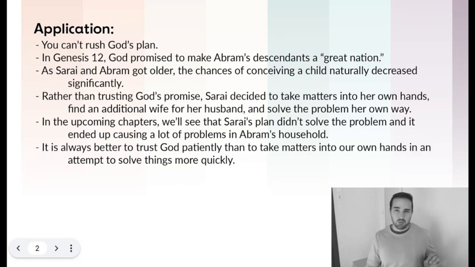Rather than trusting God's promises, Sarai decided she was going to take matters into her own hands and give Hagar to Abraham as a way to kind of solve this problem of Abraham not having any children. In the upcoming chapters, we're going to find out that Sarai's solution didn't actually solve the problem. In fact, it caused a lot of hardship in Abraham's household because of Sarai's impatience. It's always better to trust God patiently than to try to take matters into our own hands in an attempt to solve things more quickly.